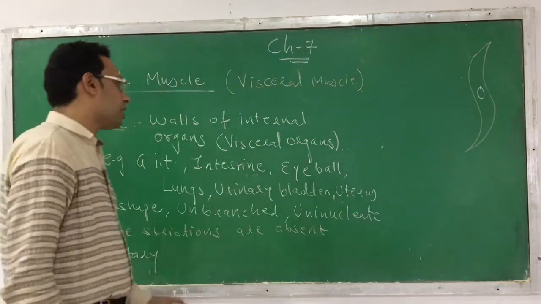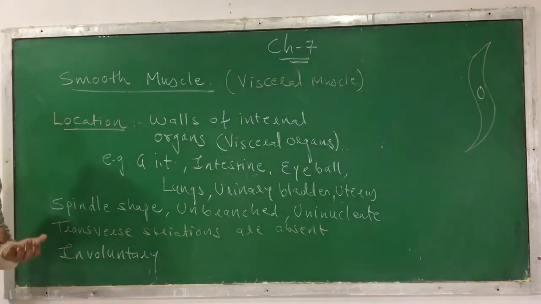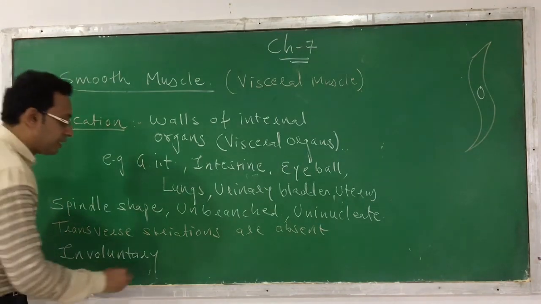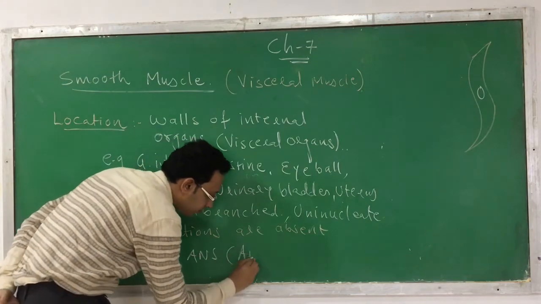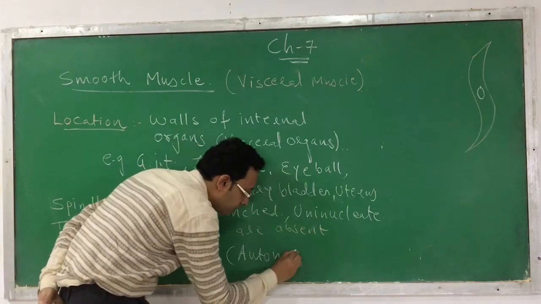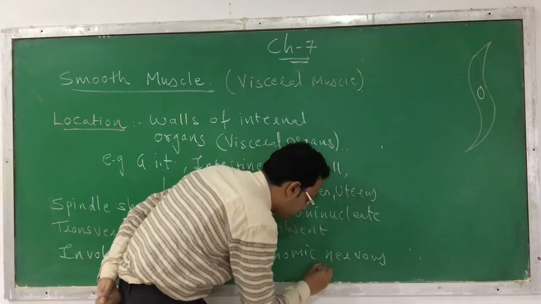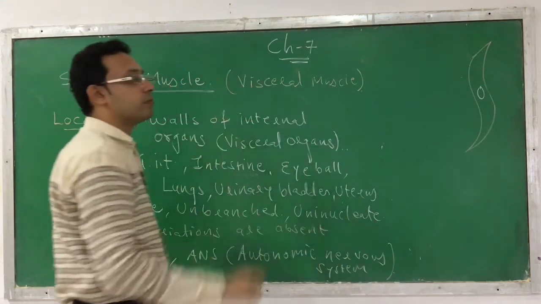So that's why we call it involuntary in nature. These muscles are involuntary and they are supplied by the autonomic nervous system. Which nervous system supplies it? The autonomic nervous system supplies smooth muscle.